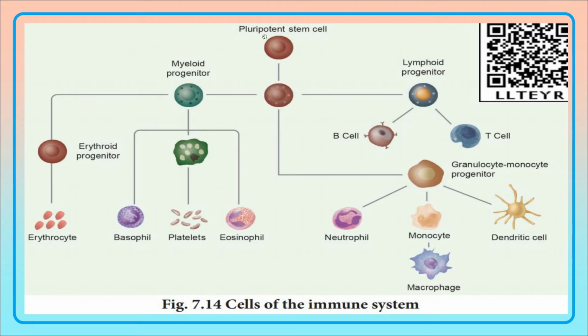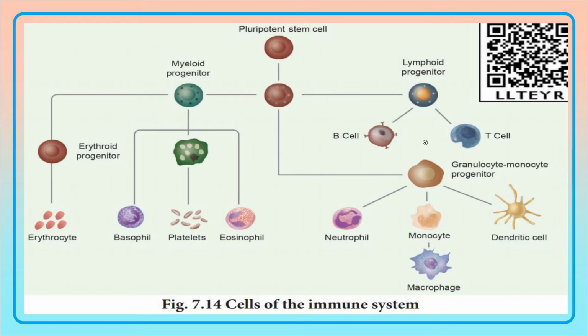Now the cells of the immune system. Cells of the immune system are produced from the pluripotent stem cells of the bone marrow, and these will have the precursors. Here we can see the fate of the cells. The pluripotent stem cells will form the lymphoid progenitor and myeloid progenitor. This myeloid progenitor will give rise to the erythroid progenitor, which will be converted into erythrocytes, and the myeloid progenitor will divide to form three types of cells, that is basophil, platelet cells and eosinophil cells.